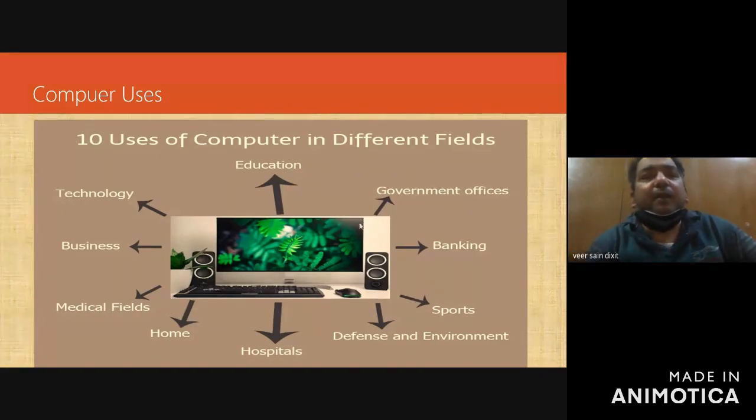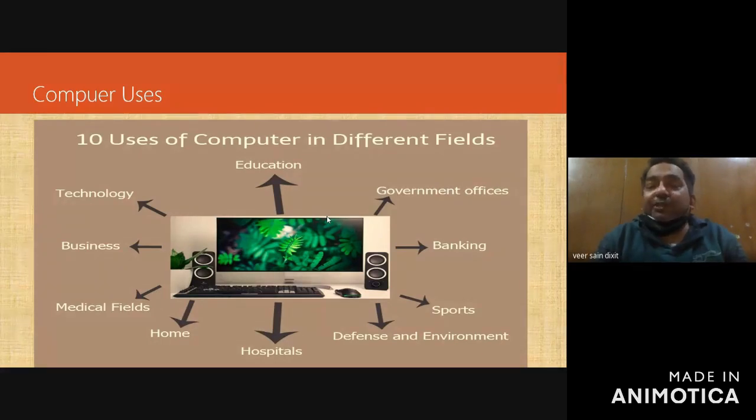Then what are the different applications? These days, during the pandemic time, it's evident that the biggest application is online. Online education, online trading, all these things are there. That was not possible if the computer was not there.